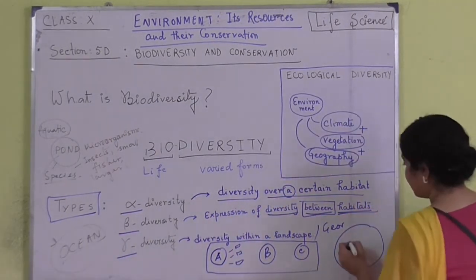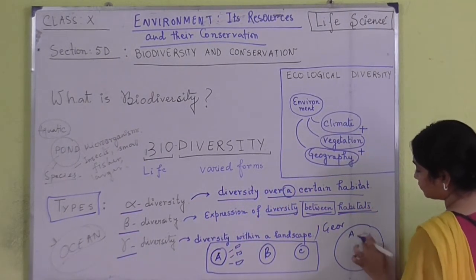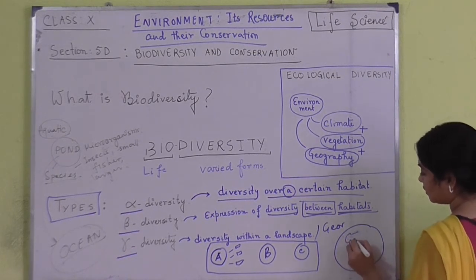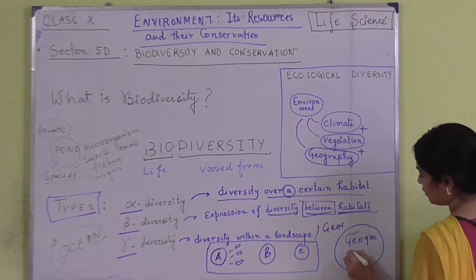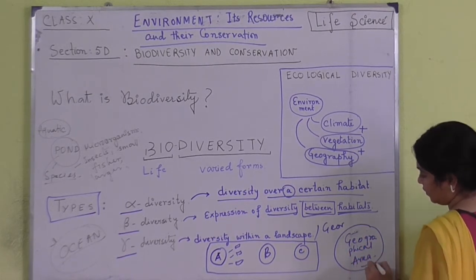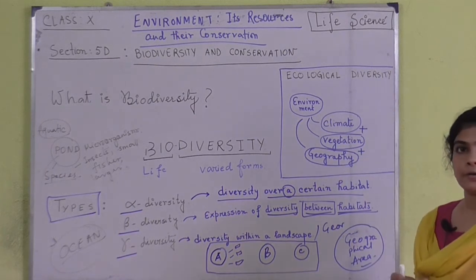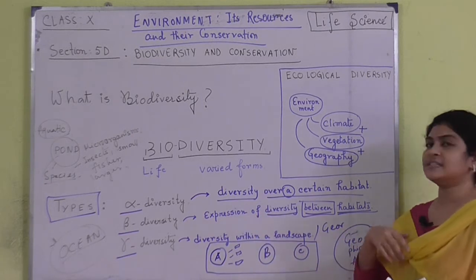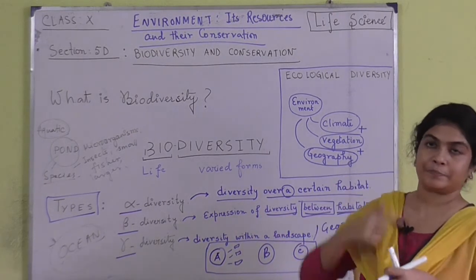That means there are various other small habitats inside it, and we have to consider the whole geographical area. So this is basically alpha diversity, beta diversity and gamma diversity.